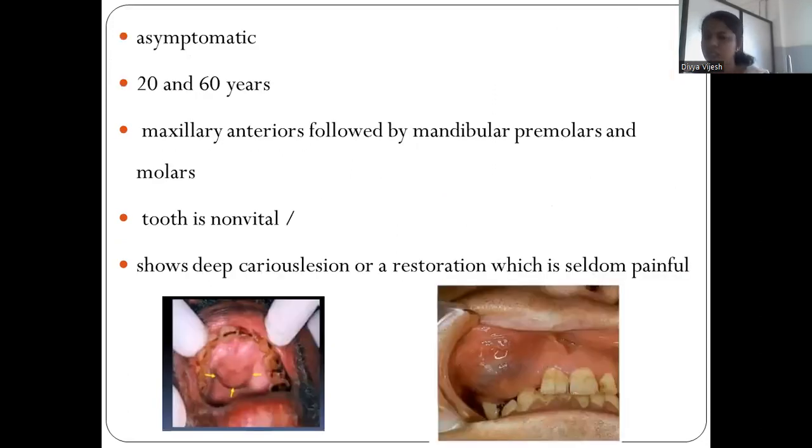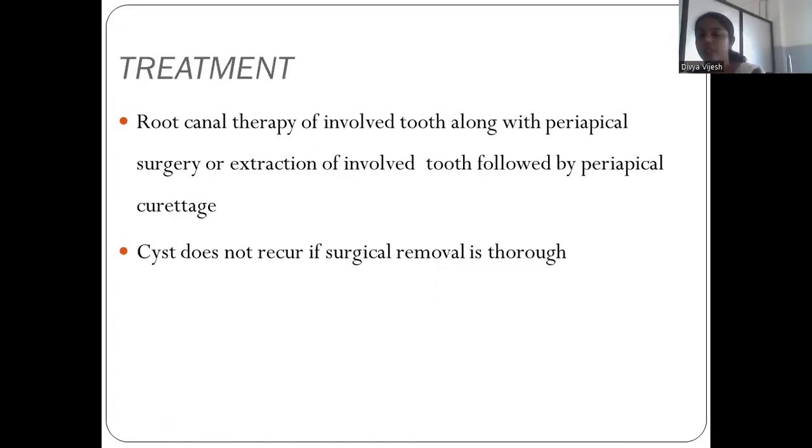It is asymptomatic, mostly seen between 20 and 60 years of age. Maxillary anteriors are affected, followed by mandibular premolars and molars. The tooth is non-vital. It shows a deep caries lesion or a restoration, and it is seldom painful. Mostly in these cases the tooth is non-vital, so it is seldom painful. And treatment includes root canal therapy of the involved tooth along with periapical surgery, or extraction of the involved tooth followed by periapical curettage. Either extraction of the involved tooth followed by periapical curettage, or you have to go for root canal therapy along with periapical surgery.